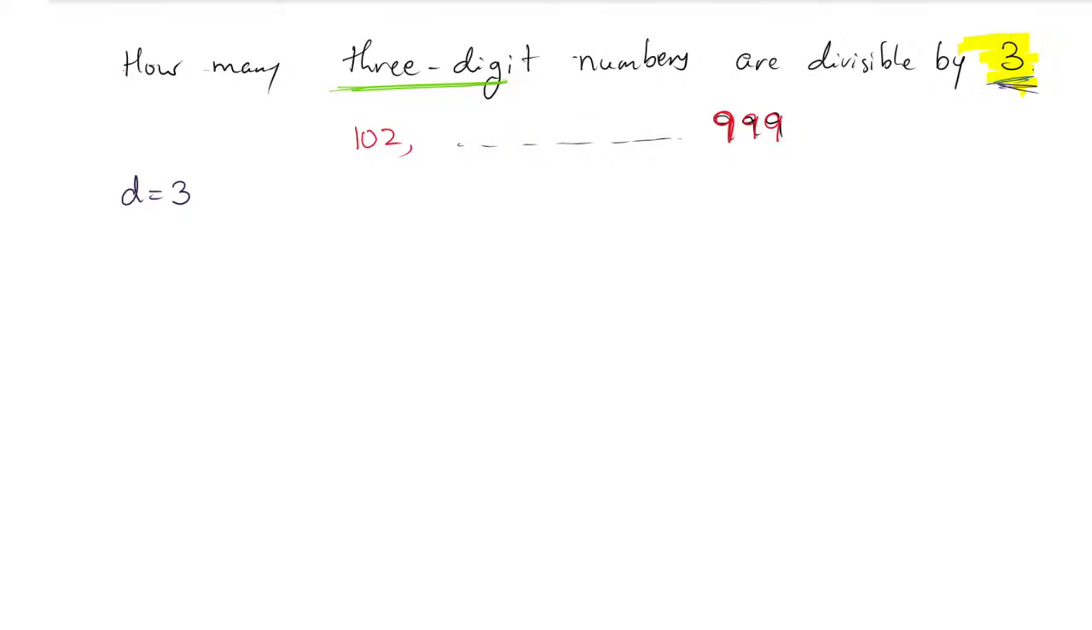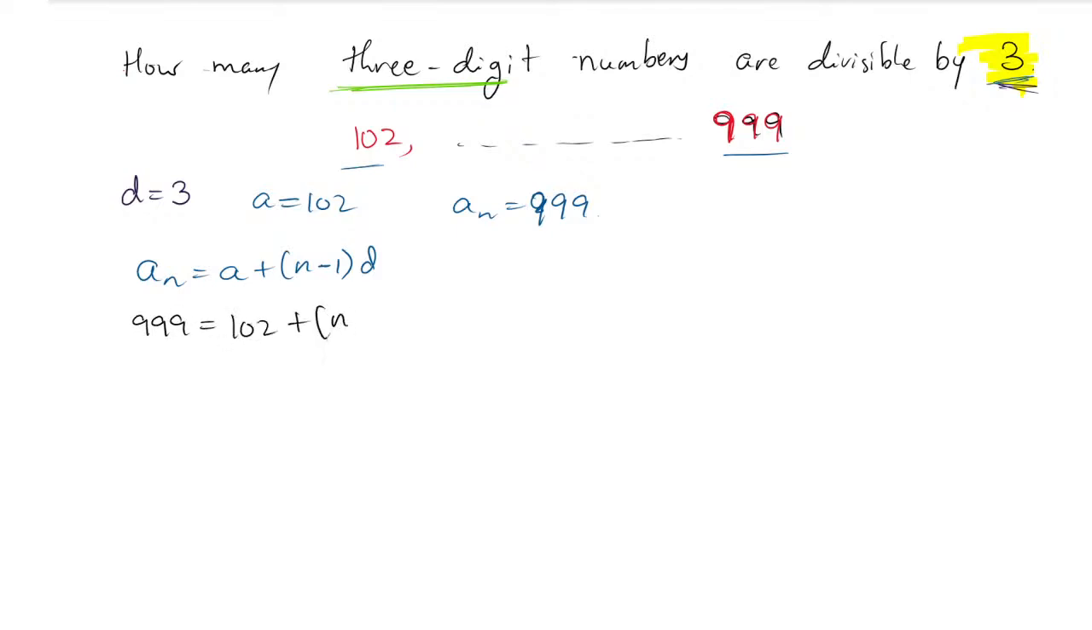Next one, a value. Very importantly, a value is the first term, that is 102. And lastly 999 is nothing but the a n value. Okay, now let us go for the formula. An is equal to a plus n minus 1 into d. An is 999, a value is 102, n value don't know, so n minus 1, d value is 3. So bring this 102 to the other side, it will become 999 minus 102, equals n minus 1 into 3. So 897 it will be.